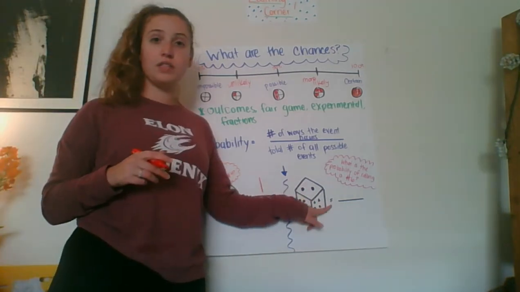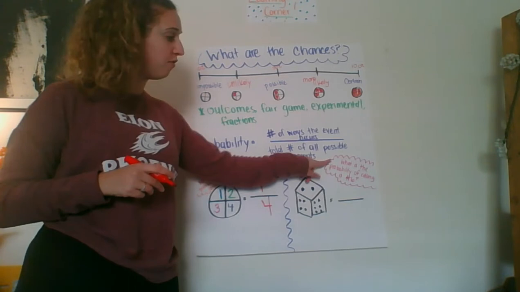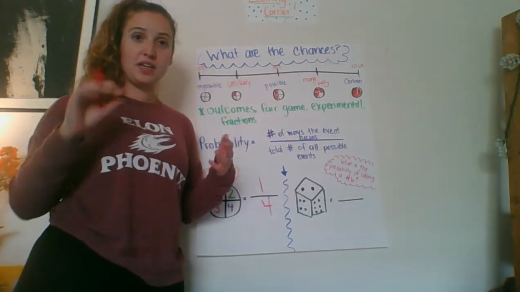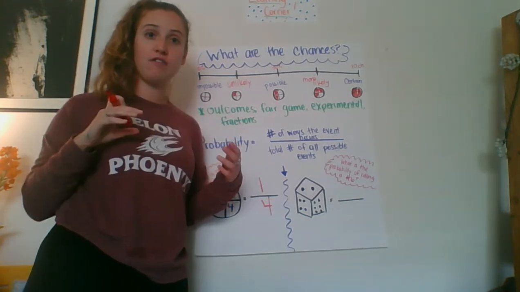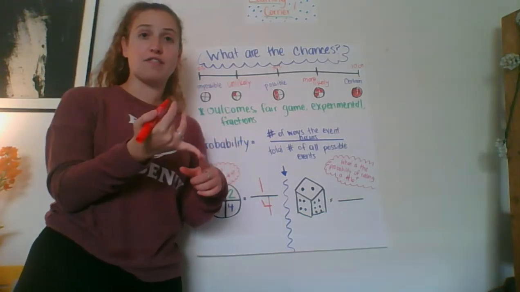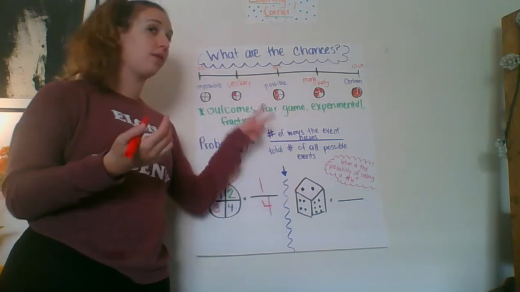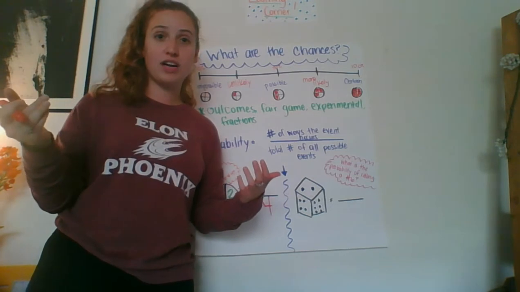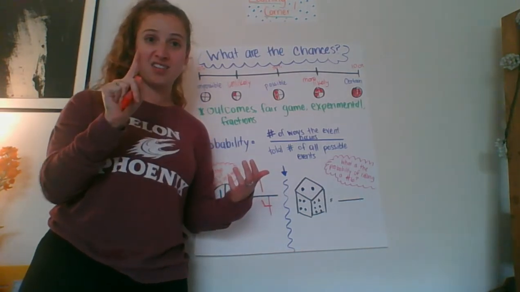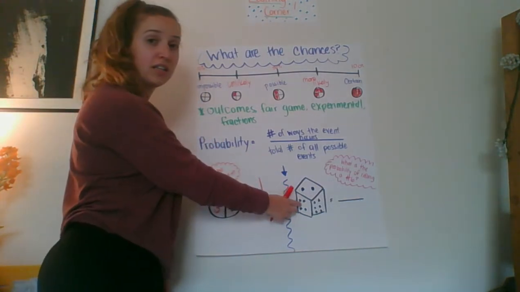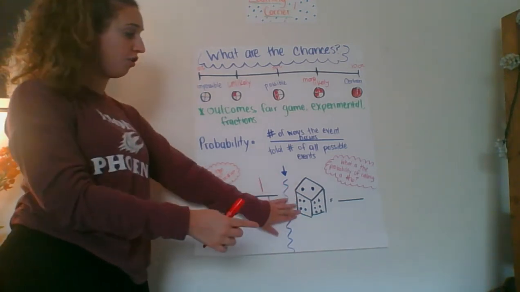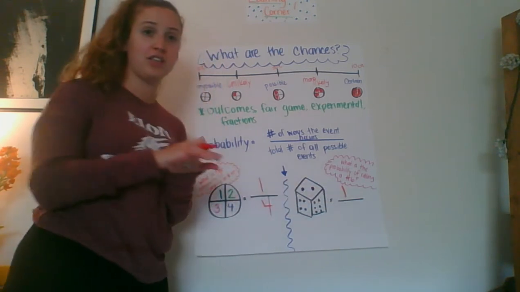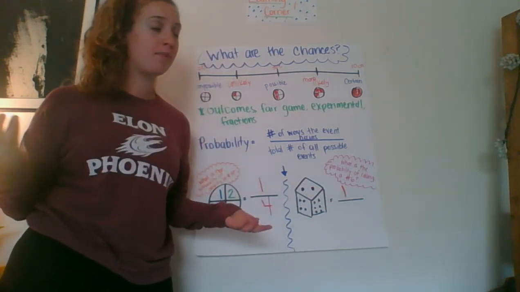We can also do something similar when we roll dice. We have, what is the probability of rolling a number 6? So if you think about a dice, which is a cube, it has those 6 different faces. One face is going to have the number 1, the number 2, the number 3, the number 4, the number 5, and the number 6. So every time you roll a dice, there's only 1 6 on it. So the number of ways our event can occur, or the number of ways we can roll a 6, is only 1. It would have to land on that one side every time.